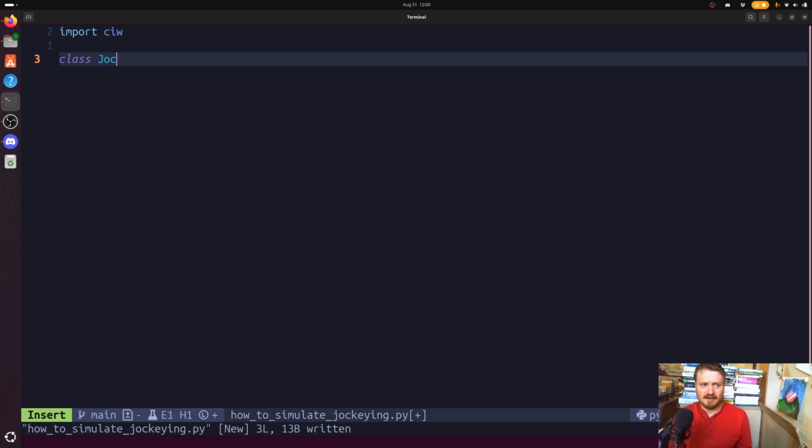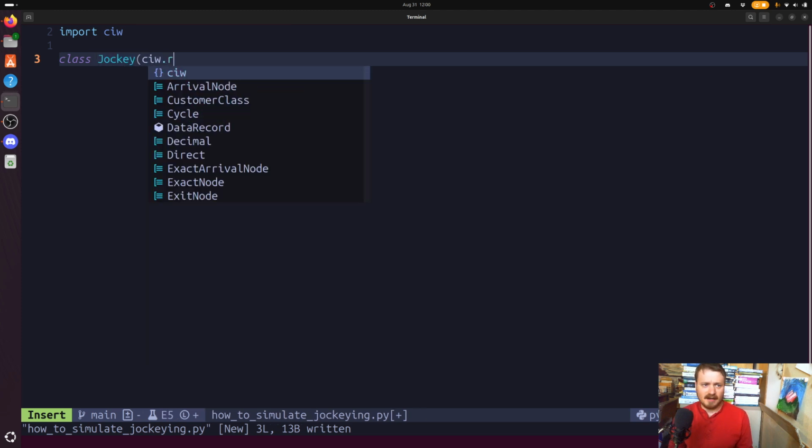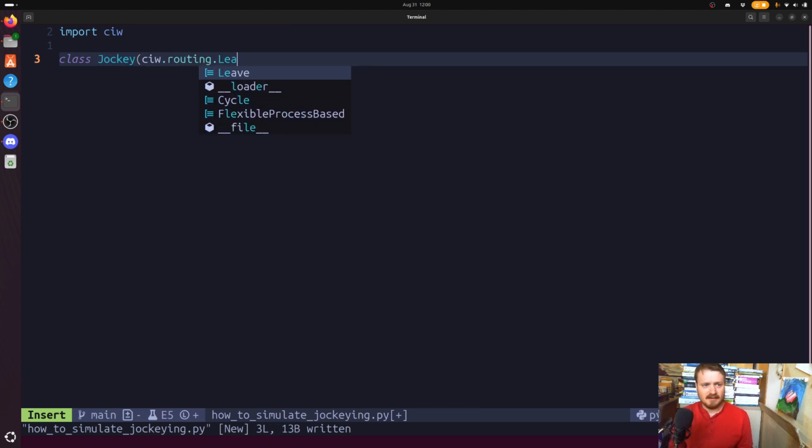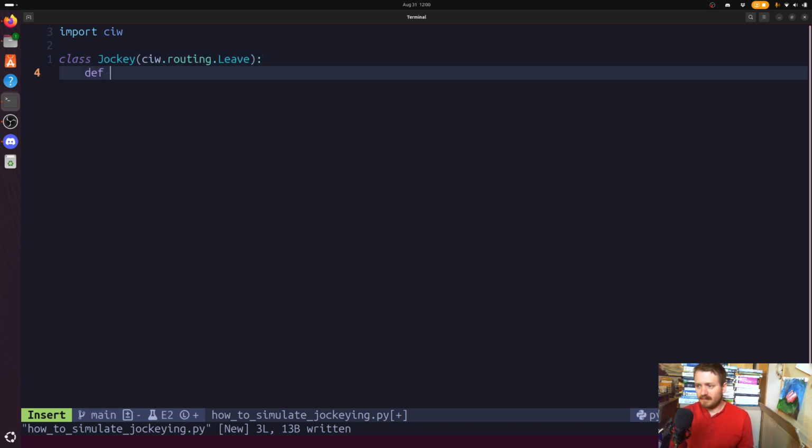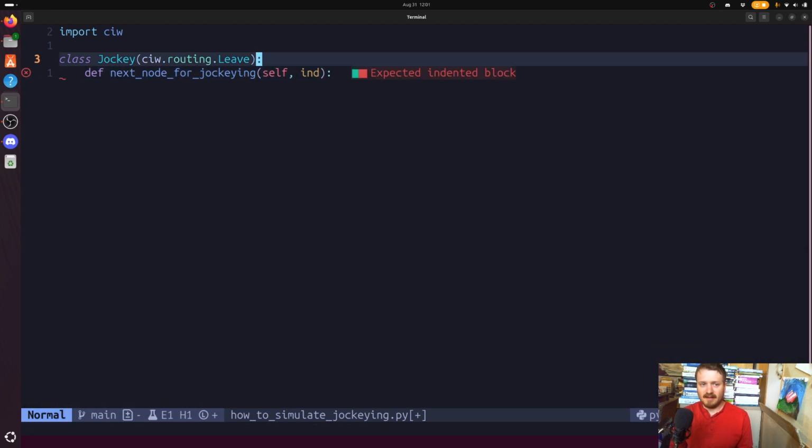First, we'll start by creating a jockey class routing, and we'll subclass from leave, which normally leaves the network no matter what. And we're overriding that behavior. Let's go next node for jockeying. This is a specific method that you can implement.